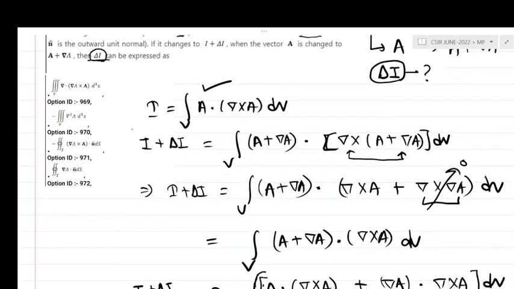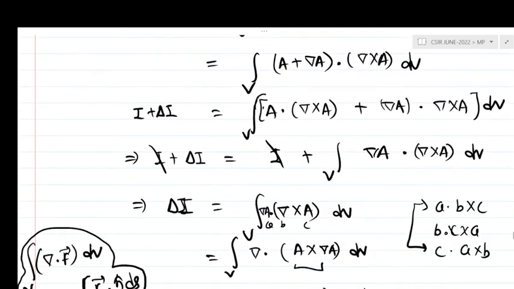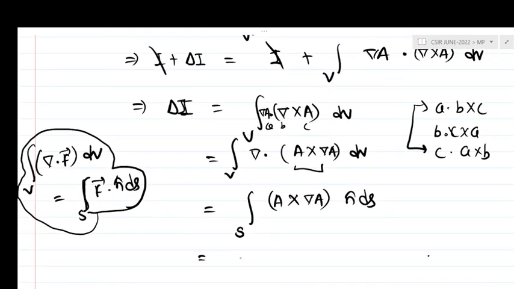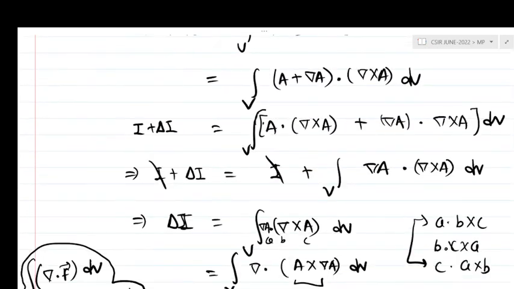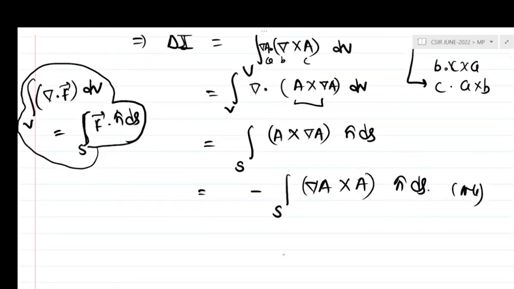See the options. This is not, this is also not, but here the answer is in minus sign, so I can change the product, alternate the position, so the minus sign will come. So the surface integral of grad a cross a whole into n cap ds is the answer. Okay, and thank you.